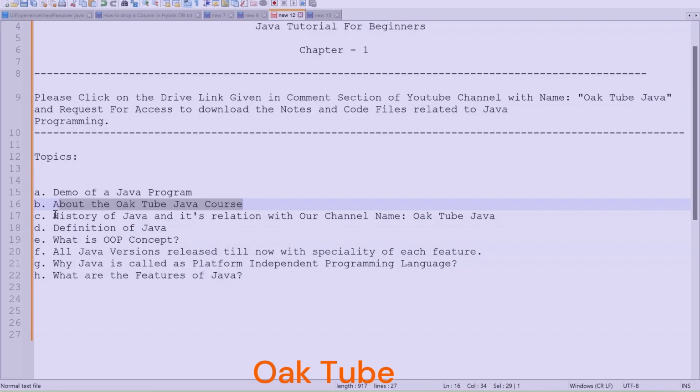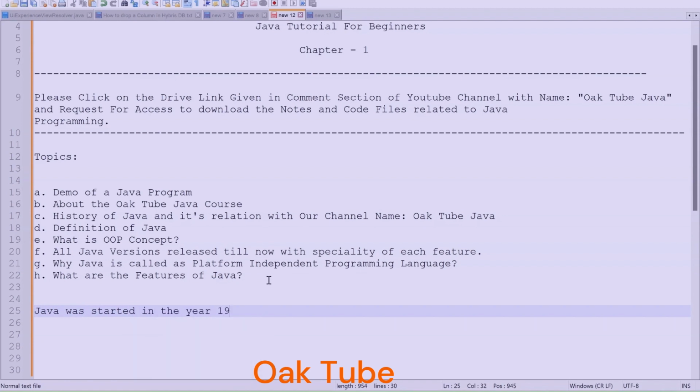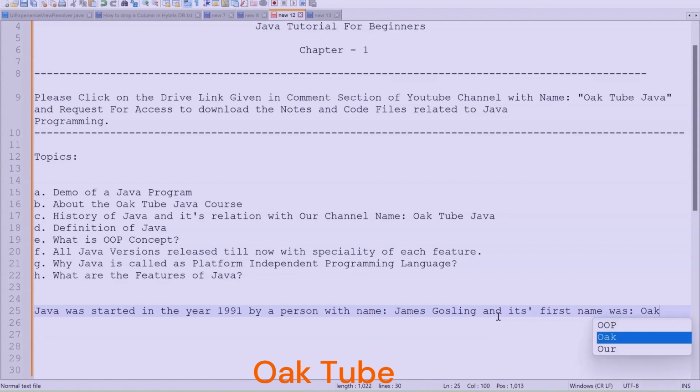Now, guys, the third point is the history of Java. Java was started in the year 1991 by a person with the name James Gosling. And its first name was Oak. So Java was not the name always. The first name of Java was Oak, and this is the name of our YouTube channel also.